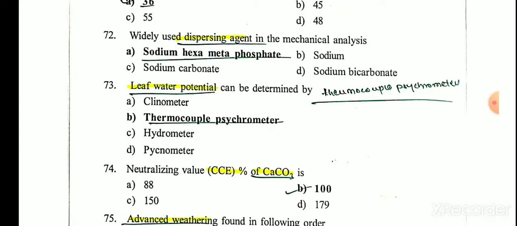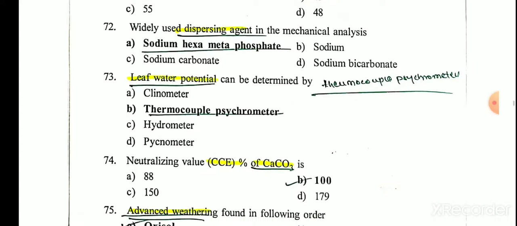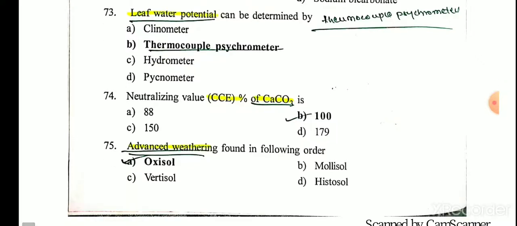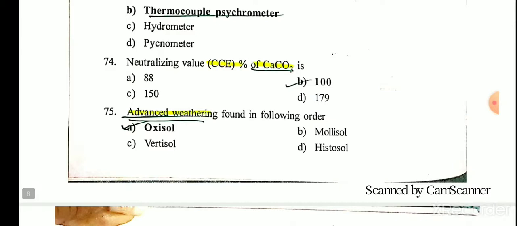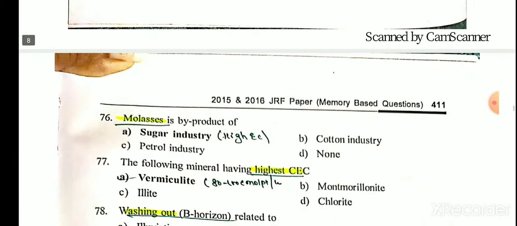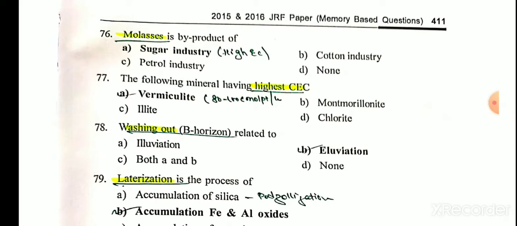Leaf water potential can be determined by thermocouple psychrometer. Neutralizing value of calcium carbonate is 100. Advanced weathering is found in the following order: it is Oxisol. Molasses is a byproduct of the sugar industry.